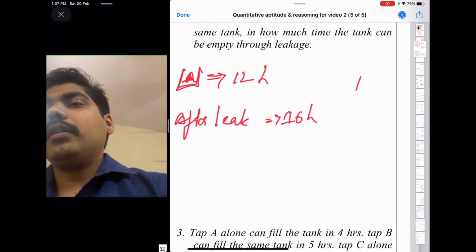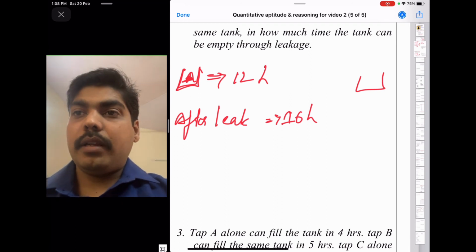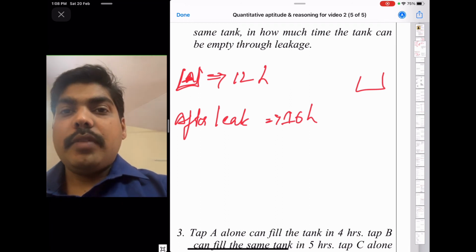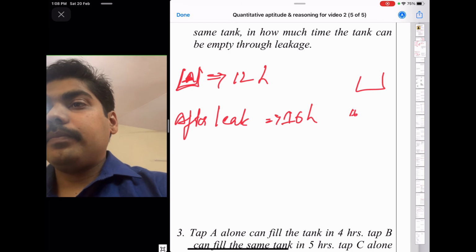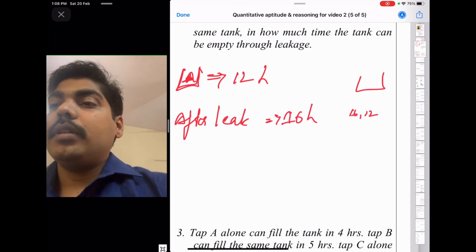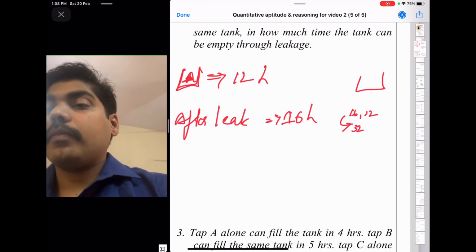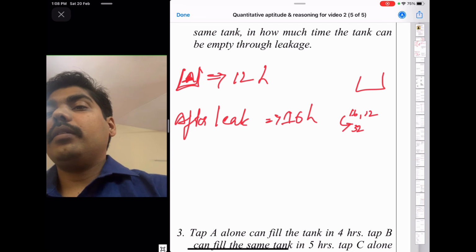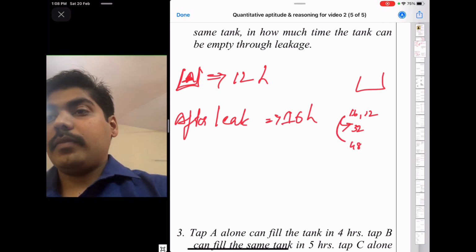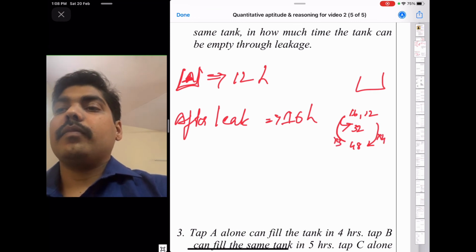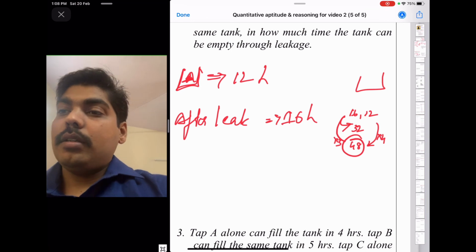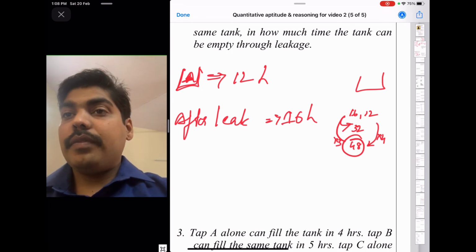take the capacity. First define the capacity of the tank. Take the LCM of the given numbers. The given numbers are 16 and 12. So what is the LCM? 16 ones are 16, 16 twos are 32, 16 threes are 48, 12 fours are 48. So 48 liters is the capacity of the tank.